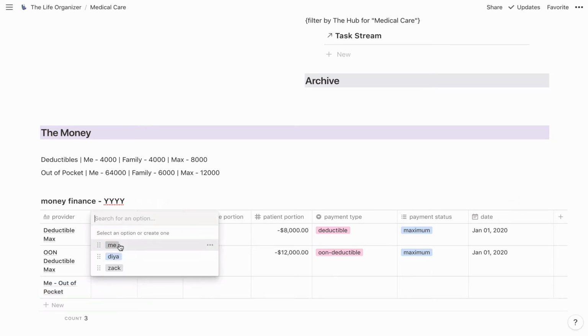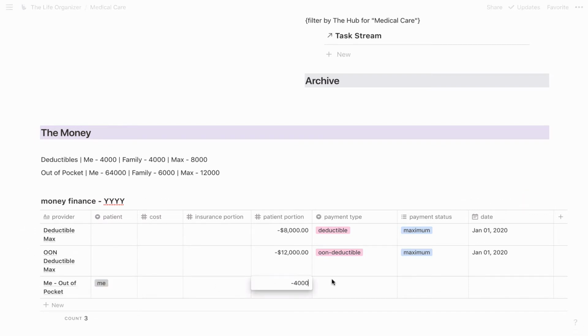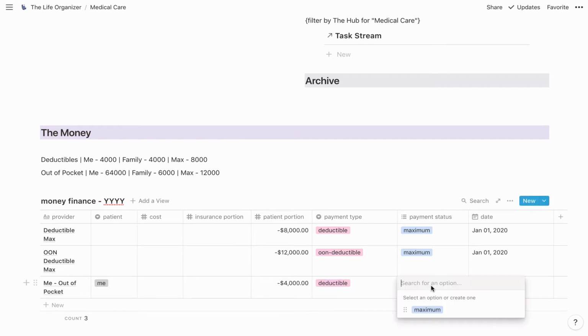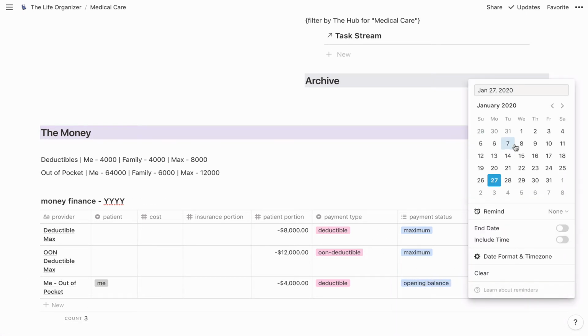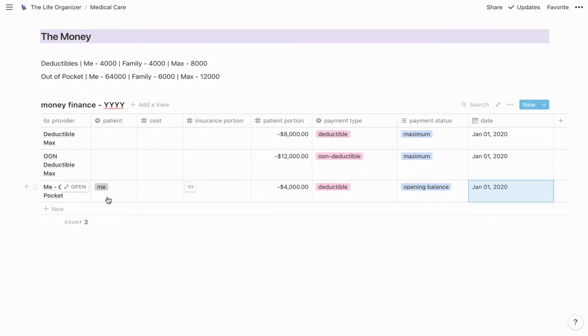So this time I'm choosing the patient and the amount of the deductible. And I'm calling this one opening balance. And I want to make that the same color as maximum. They go together. And also give that the start date of the beginning of the year. Okay, so really quick, I'm just going to duplicate these and do the same thing for each of us. So we each have an out-of-pocket, we each have an out-of-pocket, out-of-network.